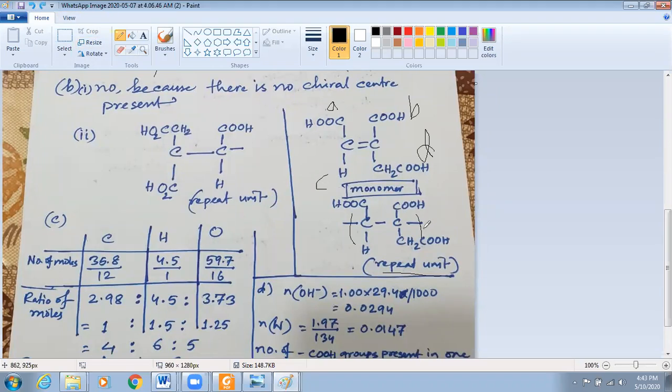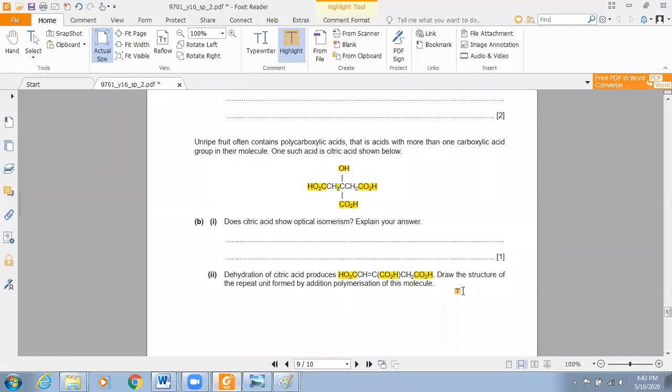If you simply write a repeat unit, and then give a bracket like this and give n, then it will represent the polymer. If brackets are removed, like I am removing them now, this will represent the repeat unit. I hope there is no problem. Let's go back to the question. So this is how you can answer this question.